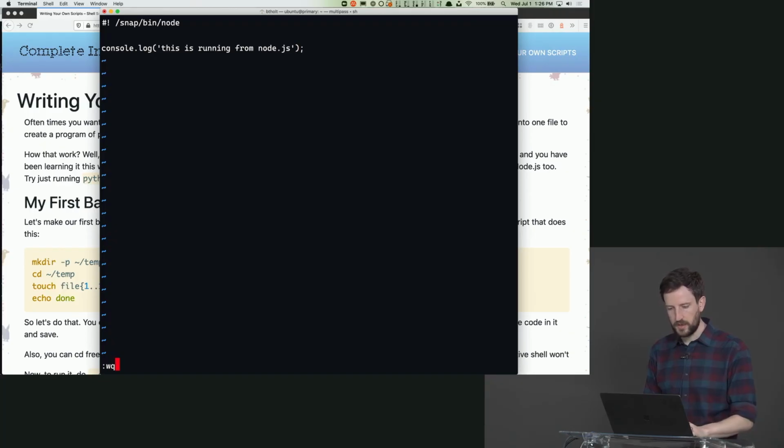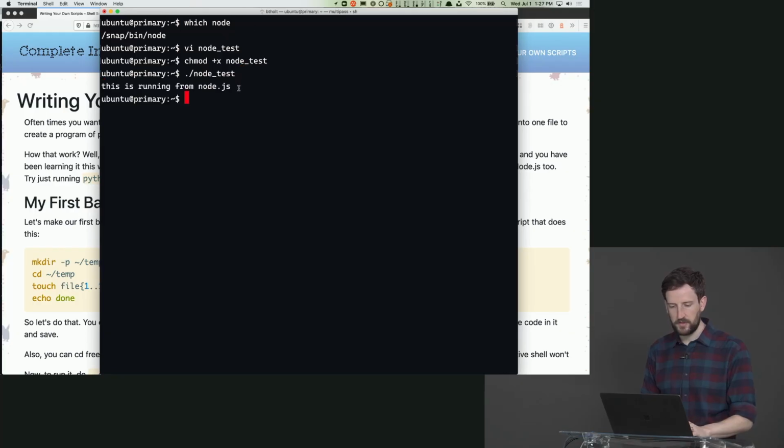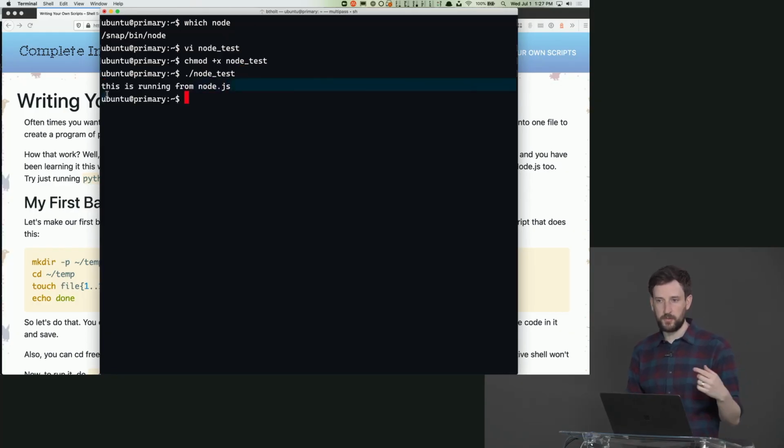I'm going to write quit that, and then I'm going to say chmod +x node-test, and then ./node-test, and you can see it says this is running from Node.js. So it actually loaded up Node.js, ran it, and it worked from there. So you can actually do that with any program. You can say, hey, go use this to run this file. That's the point of this shebang. If I left that line out, it'd be like, I don't know what any of this is. I don't know how to run this, and so it wouldn't work. Does that make sense? Cool.